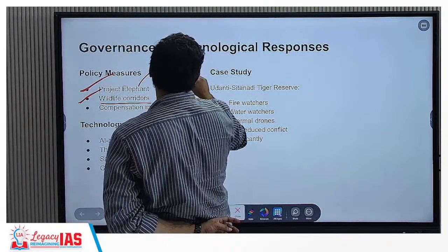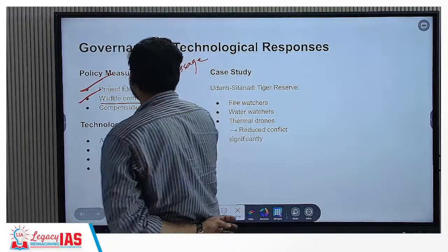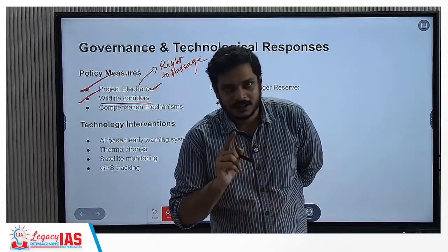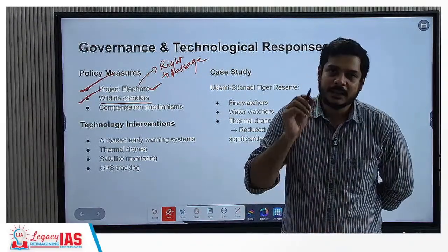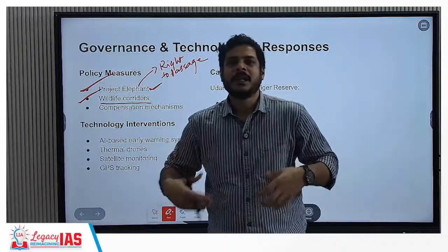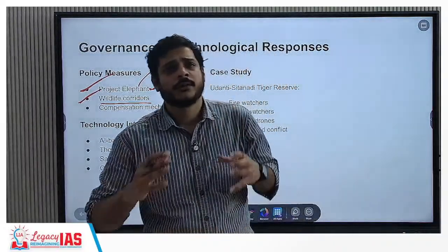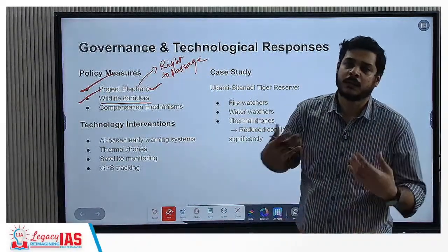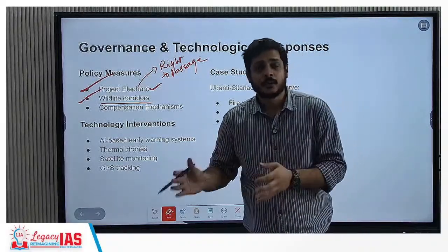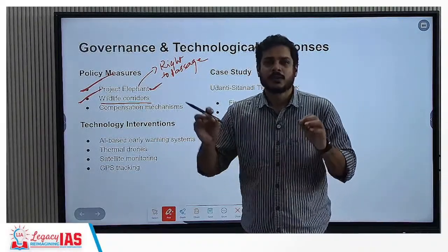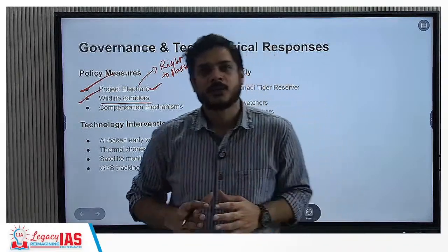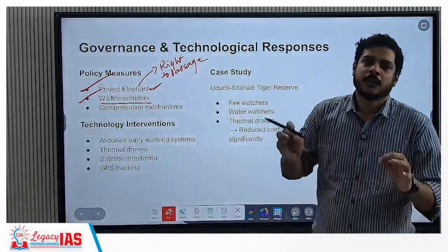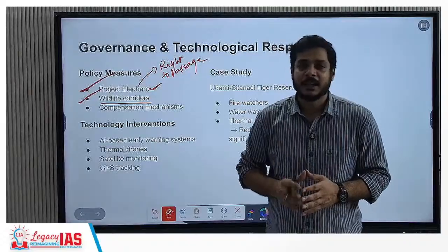Understand this: when we talk about elephants, and particularly in the context of Project Elephant, we talk about right to passage. Right to passage is related to the understanding that elephants are mega grazers. That means they will eat a lot of vegetation in a single day. It is said that close to 150 kgs of vegetation is needed for their survival within the day, and close to 150 liters of water is also needed. Such a huge amount of resources is required, and therefore one habitat is not sufficient to support them, and so they will keep on moving.